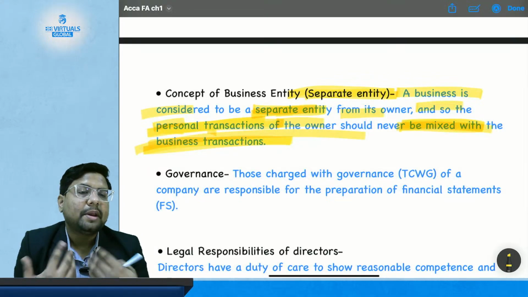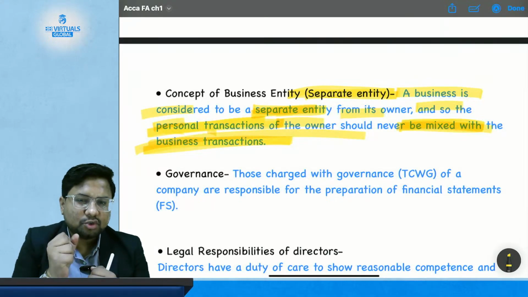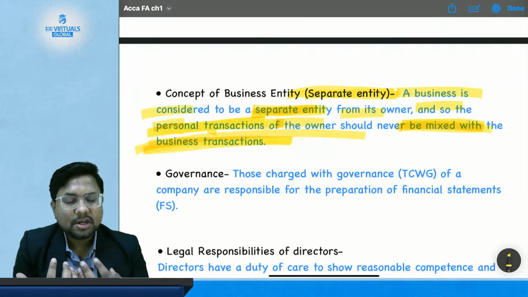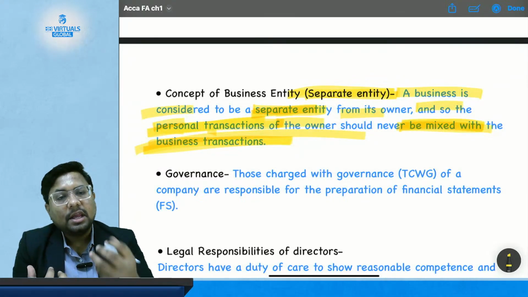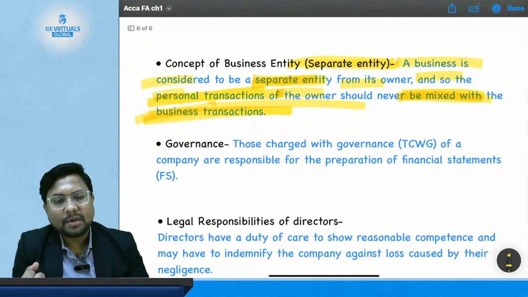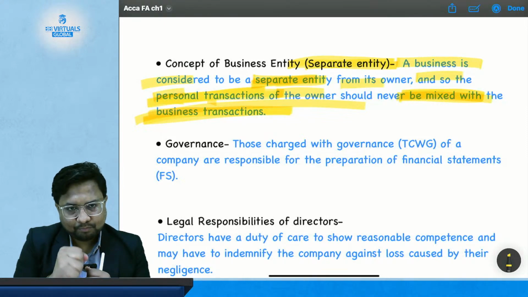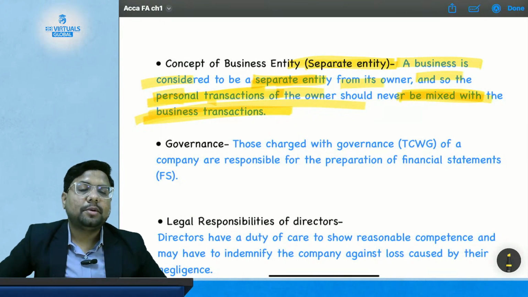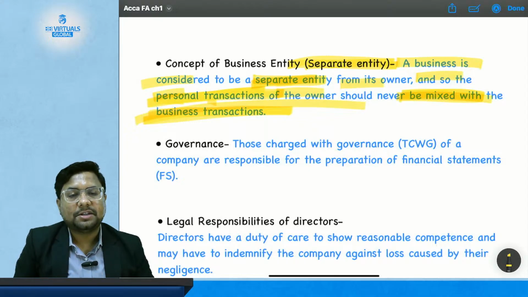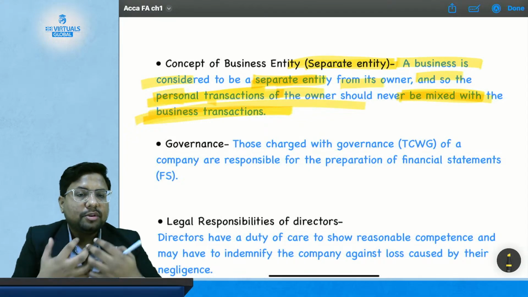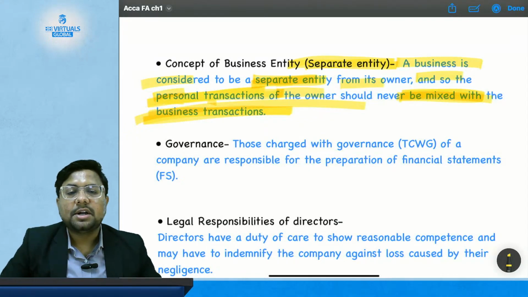That purchase of the mobile is my personal transaction. It is not a business transaction. If I purchase a mobile phone to be used in my classes, to be given to my staff or my associate, that is a business transaction. But any mobile phone given to my family member will be my personal transaction. So I will not include that personal transaction in my business transactions.